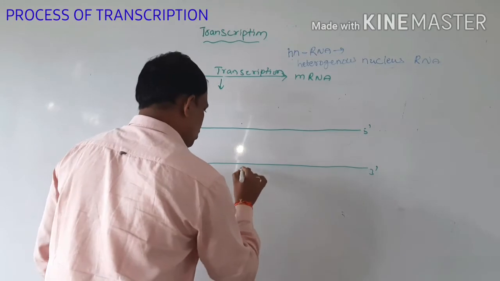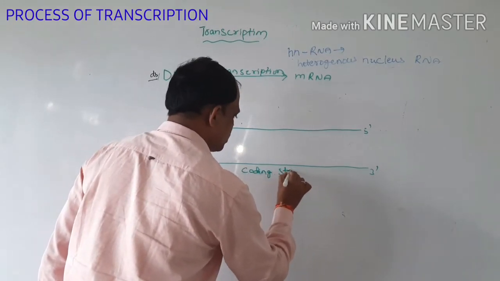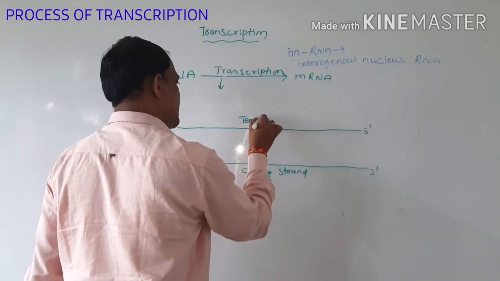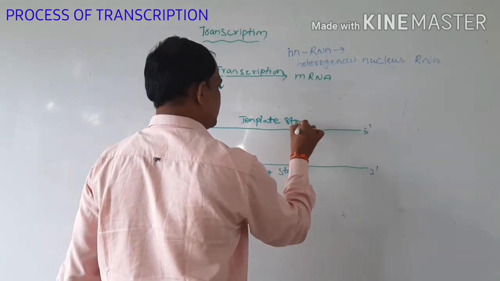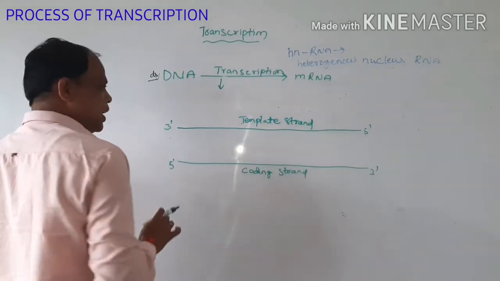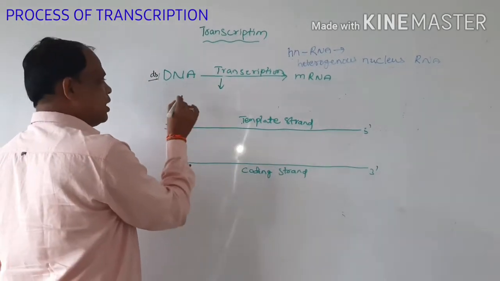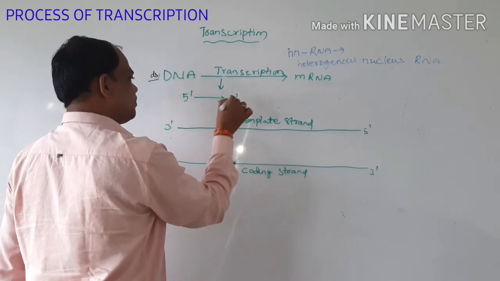This is the coding strand, and this one is the template strand. In the transcription process, the polymerization polarity is 5 prime towards 3 prime.